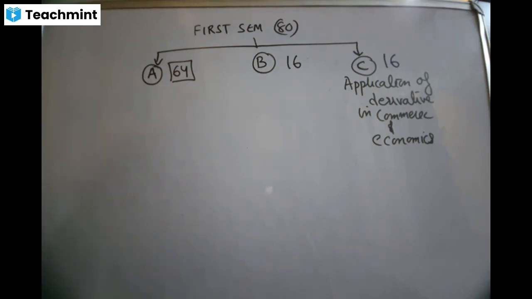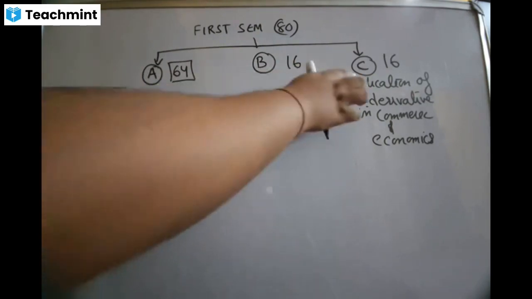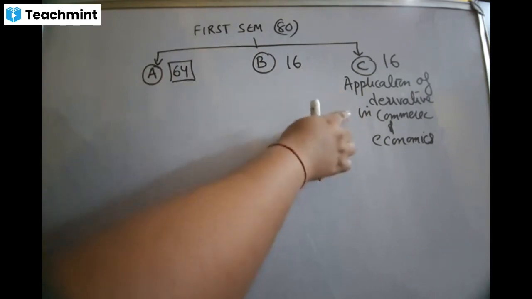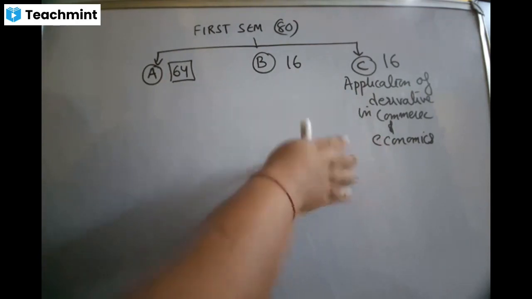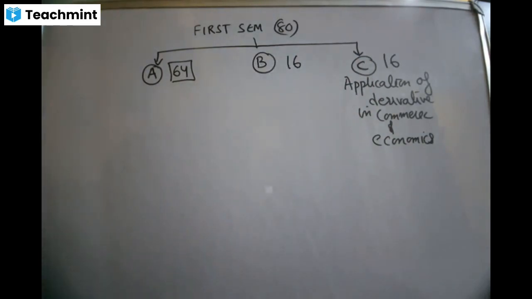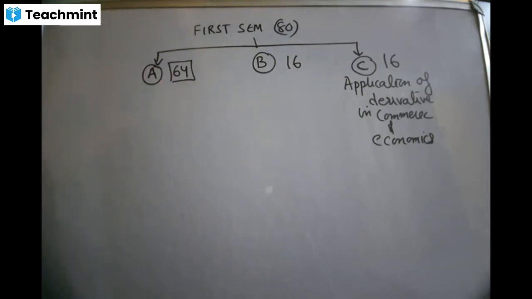Is that clear? So once again, everyone, first sem will be out of 80 MCQs. Section A will fetch you 64 marks. Remaining 16 marks will come from B or C. So there's a choice. And in this case, section C, this particular chapter, application of derivative in commerce and economics, the chapter which we have completed, I'll do it again, everything from first. Don't worry about that. The chapter which dealt with break-even point, no profit, no loss, will give you 16 marks. And the best part about this MCQ type is all the questions are of 2 marks. So they cannot give you lengthy questions. They just want to check whether the basics is clear or not.